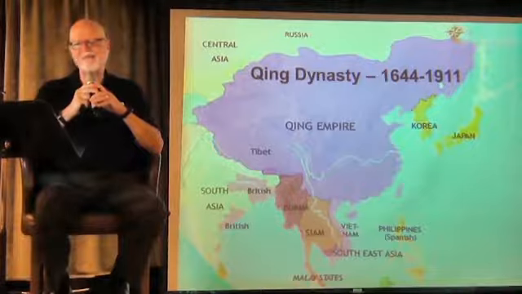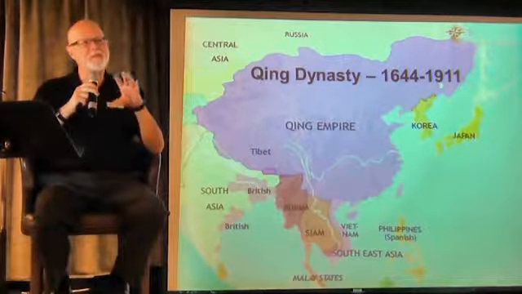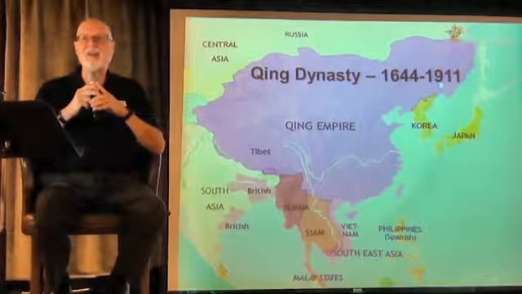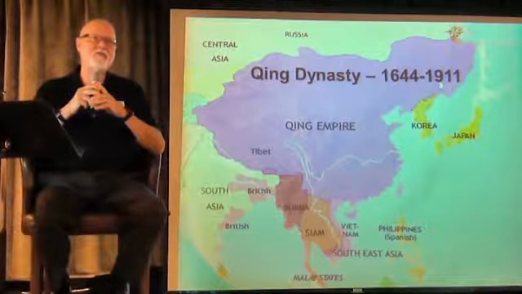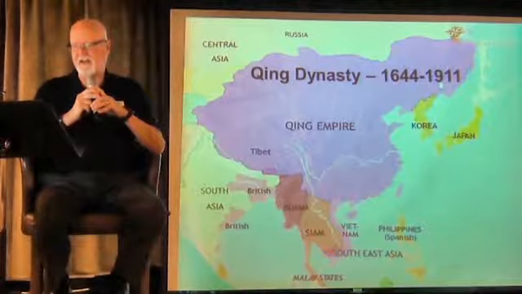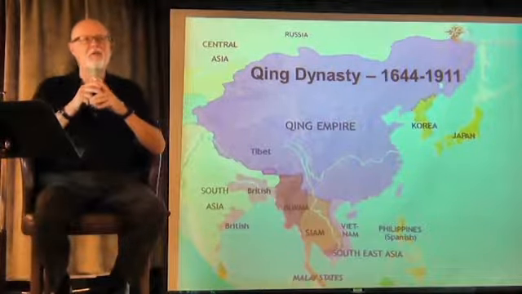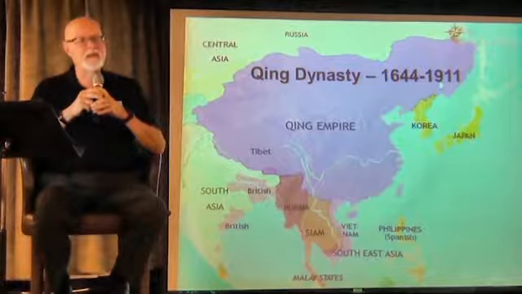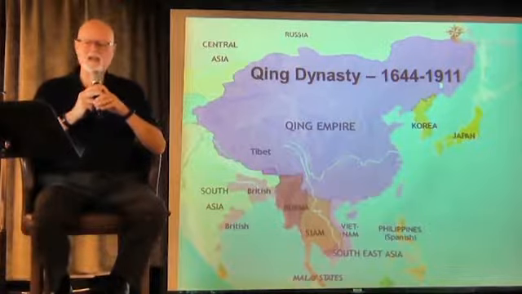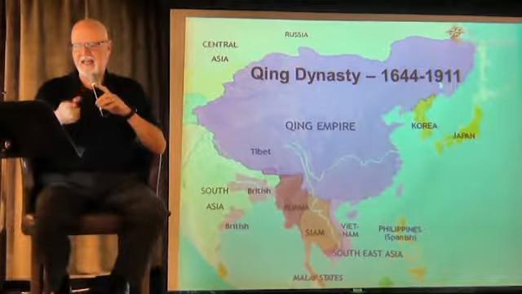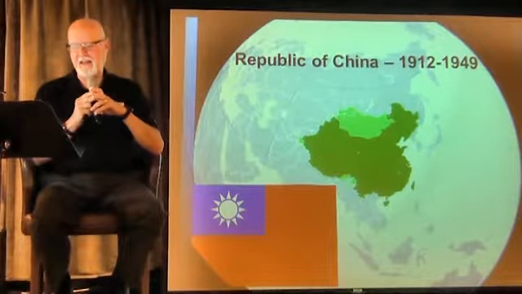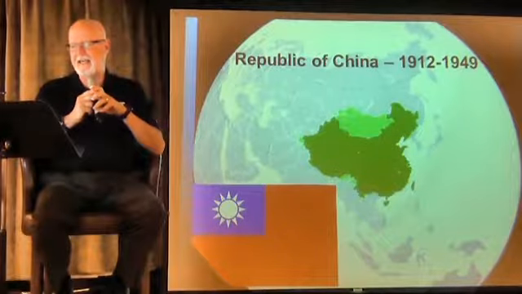And so in 1911, the forces came together, so at the end of 1911 and the beginning of 1912, the last emperor, Pu Yi, stepped down from the throne of the Qing Dynasty, and the People's Republic was declared. The Shanghai Revolution was responsible for the declaration of the Republic of China on March 12th of 1912, with the capital in Nanking, which had been an ancient capital of China. At that point, Sun Yat-sen was made the president of the Republic.